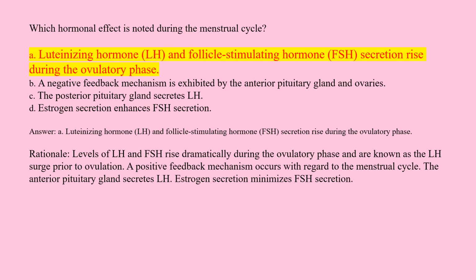Answer: A. Luteinizing hormone, LH, and follicle-stimulating hormone, FSH, secretion rise during the ovulatory phase. Rationale: levels of LH and FSH rise dramatically during the ovulatory phase and are known as the LH surge prior to ovulation. A positive feedback mechanism occurs with regard to the menstrual cycle. The anterior pituitary gland secretes LH. Estrogen secretion minimizes FSH secretion.